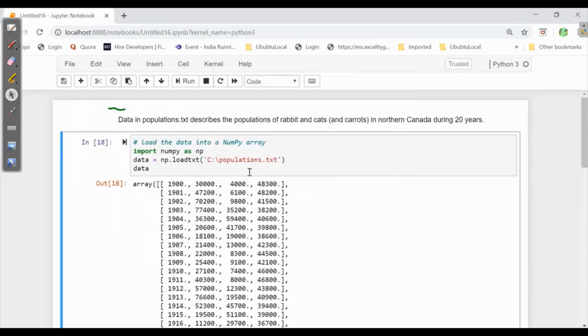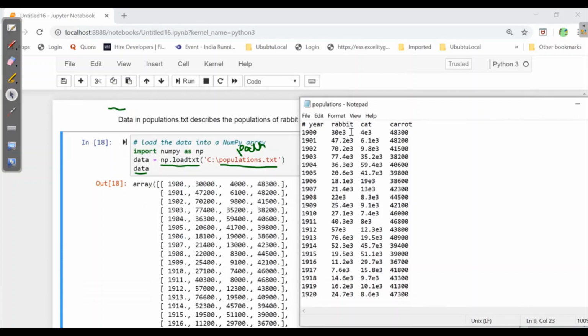Now, first of all, we will see how to load your data. You need to write np.loadtxt and a path where our population.txt is placed. Then you need to print it, so you will get all the data which is present over there. As you can see here, the first one is year, the second one is rabbit, then cat, then carrot.